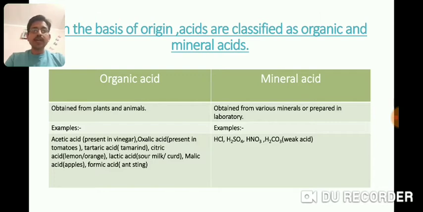Oxalic acid is present in tomatoes. Tartaric acid is present in tamarind and in mangoes. Citric acid is present in lemon, orange. Lactic acid in sour milk and curd. Malic acid in apples, and formic acid is present in ant sting and honeybee sting. These are all organic acids because their origin is natural. They are obtained from plants or animals.